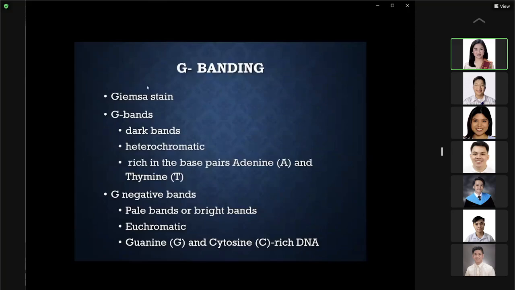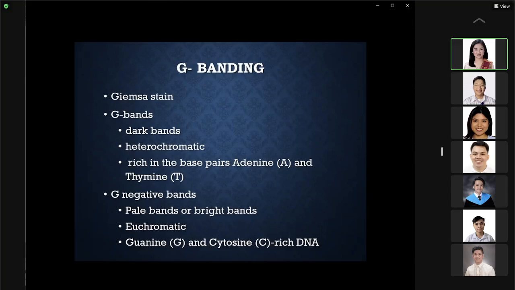So the G banding technique uses your Giemsa stain, and this is the most popular of all the banding techniques. So the G bands are those areas which take on the dark color. These are the dark bands, and they are usually heterochromatic. No, they contain your base pair adenine and thymine, and these are also the late replicating bands.